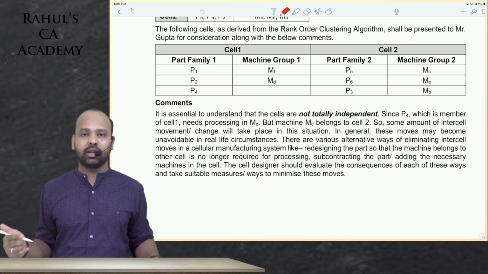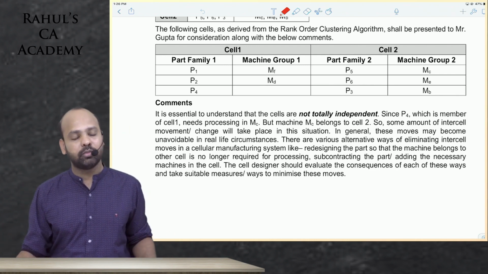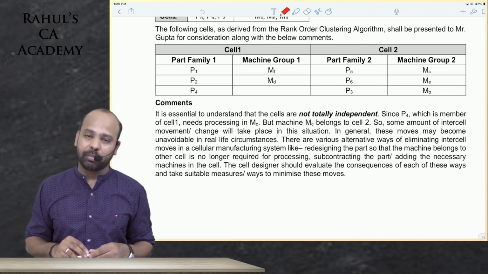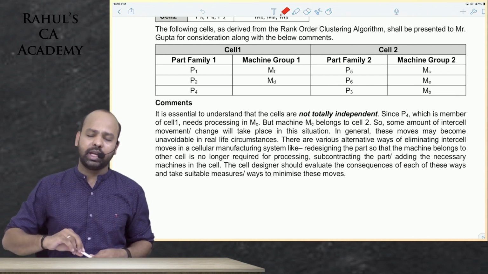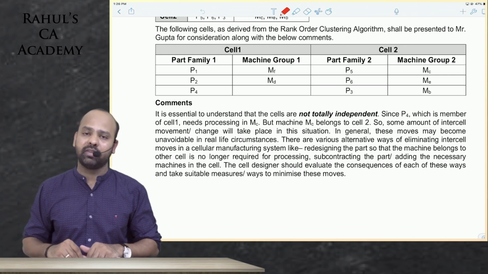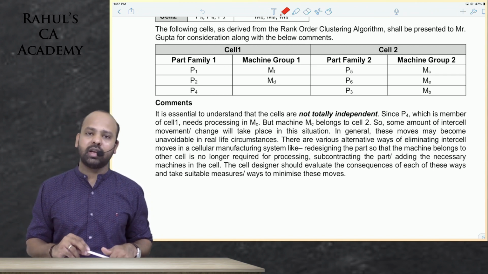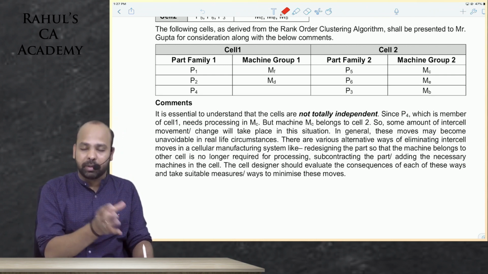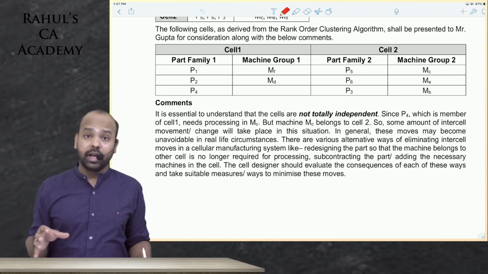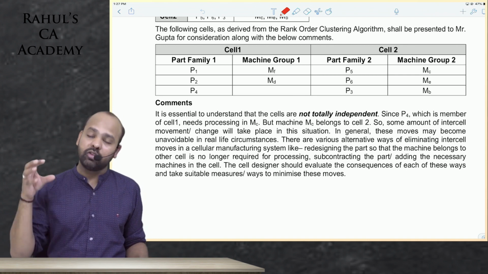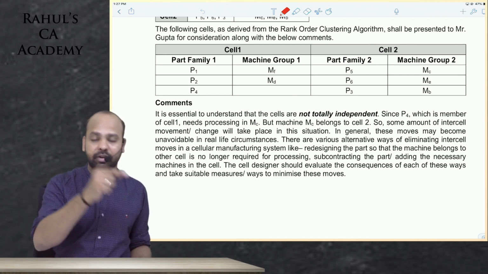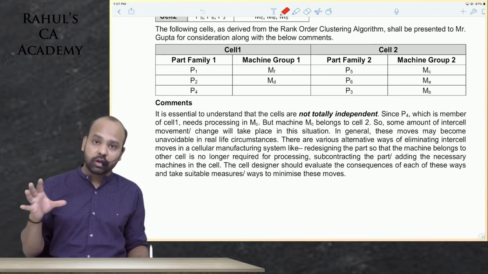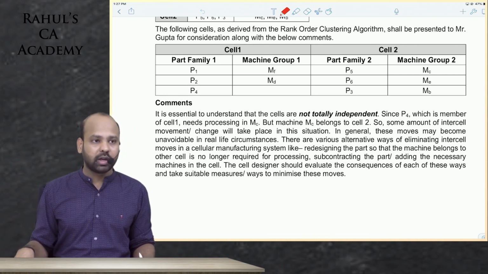If there is no other remedy, you know that there will be some amount of intermovement, let it be. Do not forget, manufacturing systems are very complex, so there might be some overlap, some movement of inventory from one cell to the other, unless we have smaller machines which can form part of multiple cells. It is not just grouping them. Once you group them, it is also important to identify the flow or the order in which the machines will be placed within the group. That is also important, not just this.